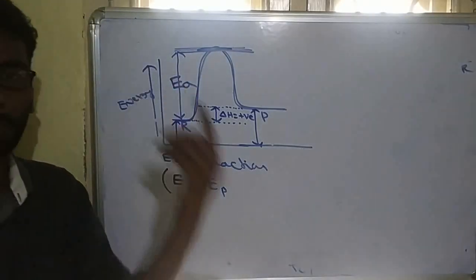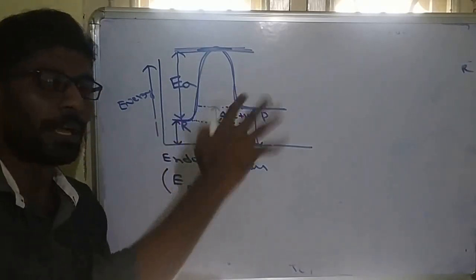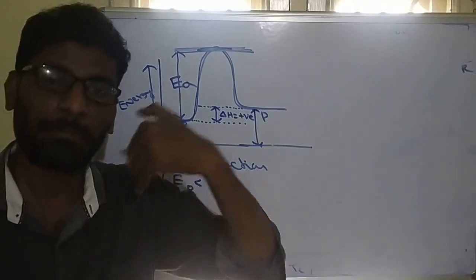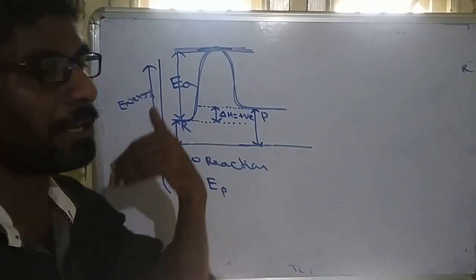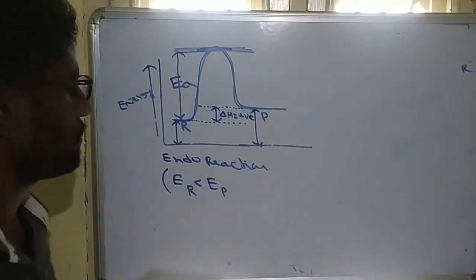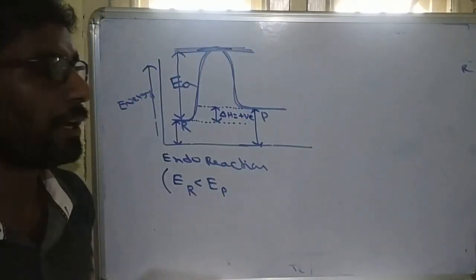If that energy is not present, then the reaction does not take place. So in any chemical reaction, either it will be endo or exo, some extra energy is required for the reactants to convert to products. That extra energy is called activation energy.